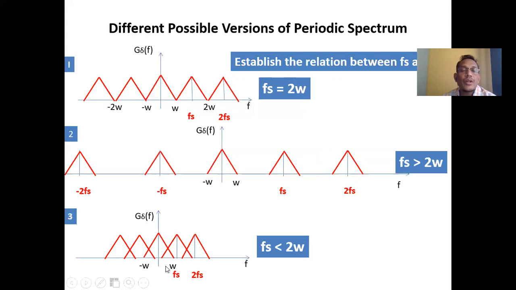Whenever the lower frequency component is superimposed with the higher frequency component, this is the part I call the aliasing effect, where the lower frequency component is exactly superimposed on the higher frequency component. So this is the condition of sampling frequency less than 2W.